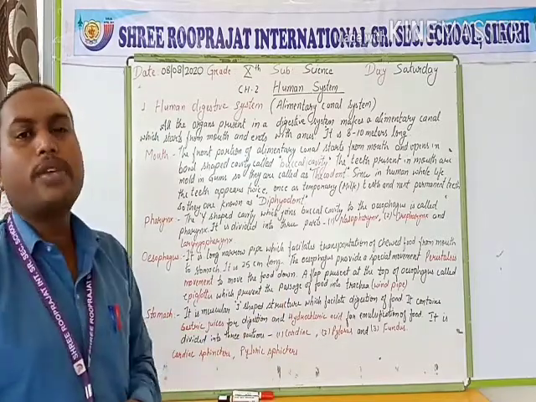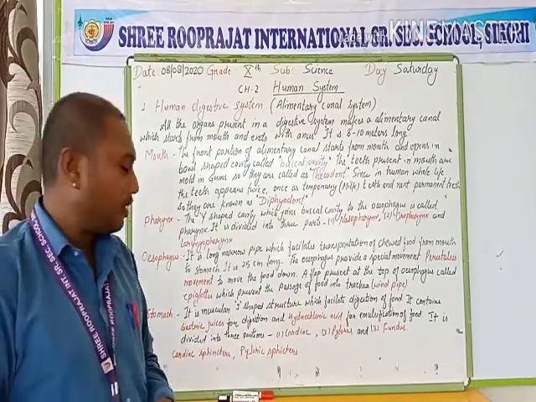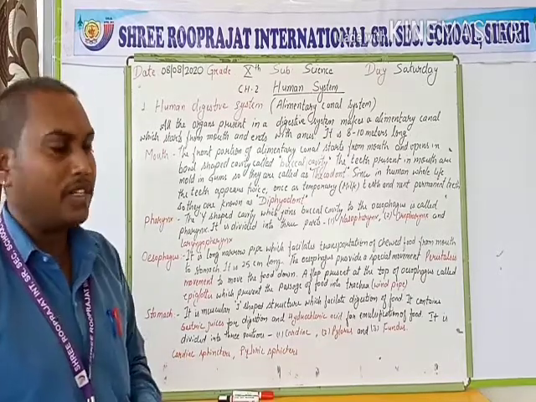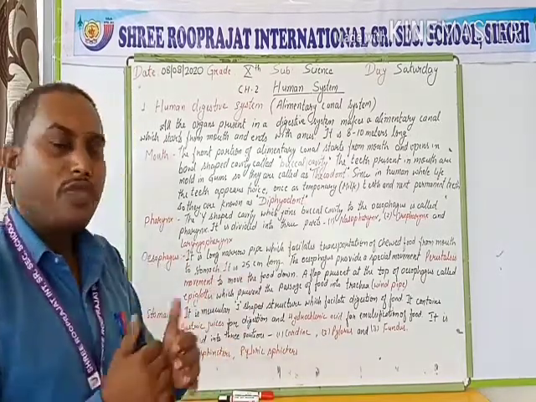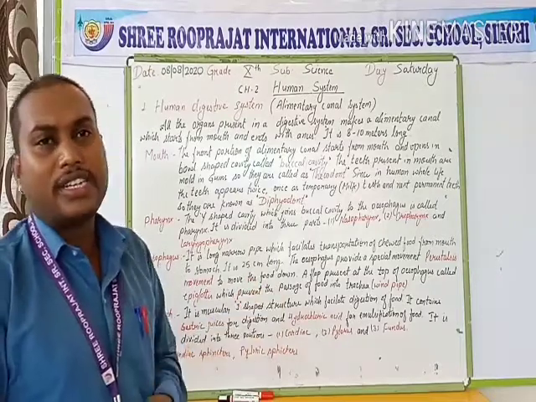Now, two types of sphincters are present in the stomach. First of all, the cardiac sphincter, which is present between the esophagus and the cardiac region.